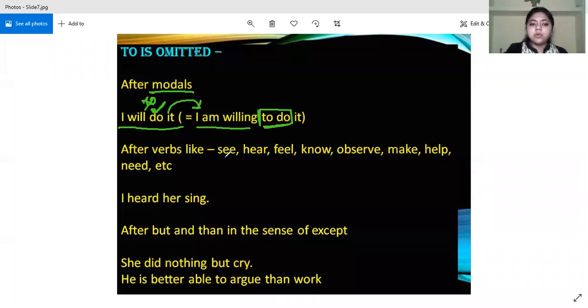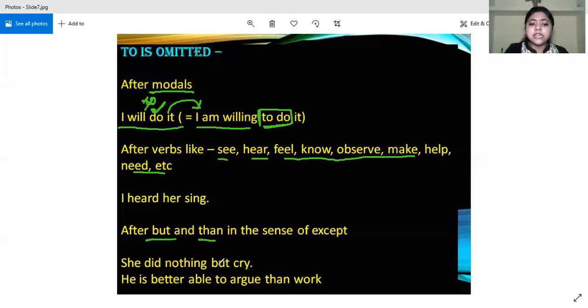Then next is after verbs like see, hear, feel, know, observe, make, help, need, please, etc. After such words also we do not use to. Like, I heard her sing. I heard her to sing would be a wrong statement. So, I heard her sing. Then after but and than also, when but and than are used in the sense of except, then we do not use to.